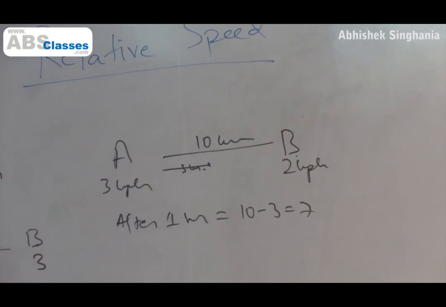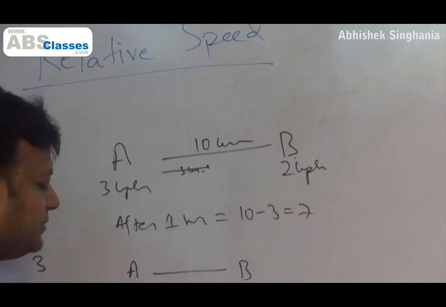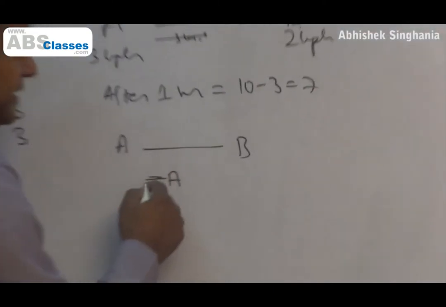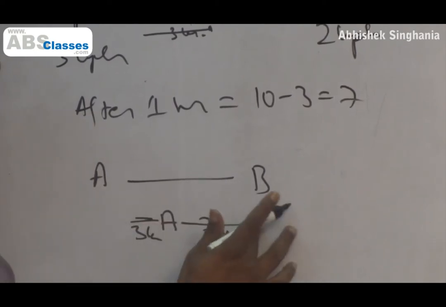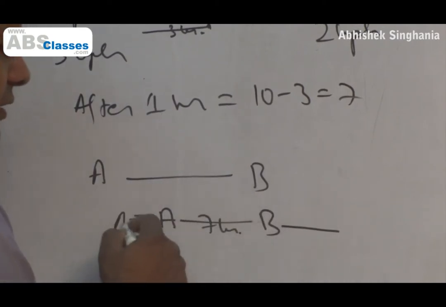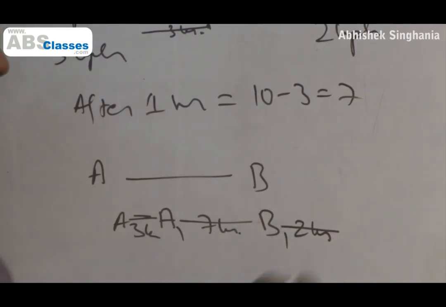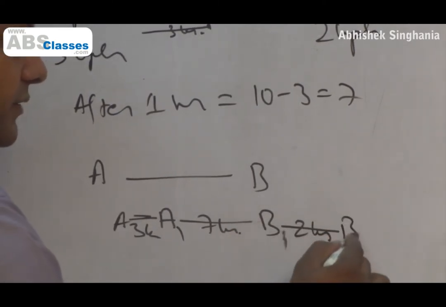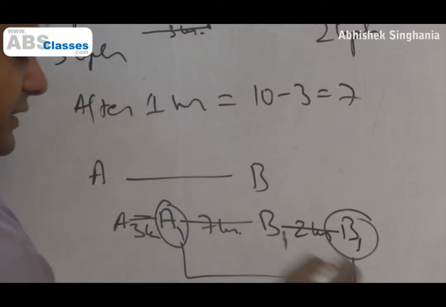But what happens when B starts moving away from A? Then the situation is something like this. A has moved 3 kilometers. This distance is 3 kilometers. So he has reduced the original gap by 3 kilometers. The new gap should ideally have been 7. But at the same time, B is also moving. So B has moved 2 kilometers now, which means this is the new position of B. So what is the new distance of A1 and B1, the new position?